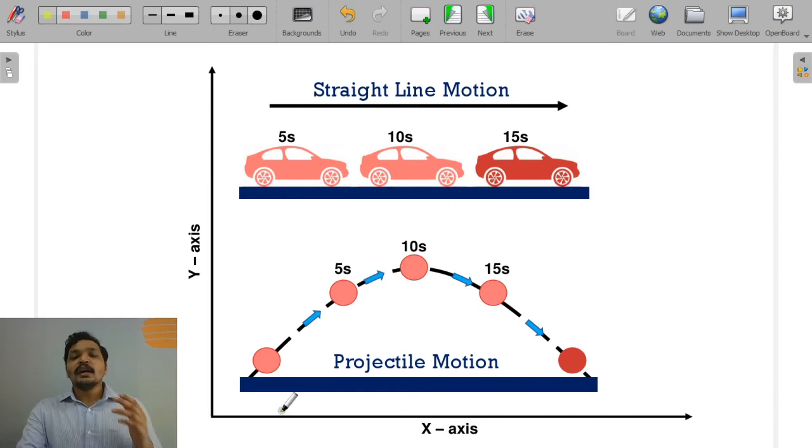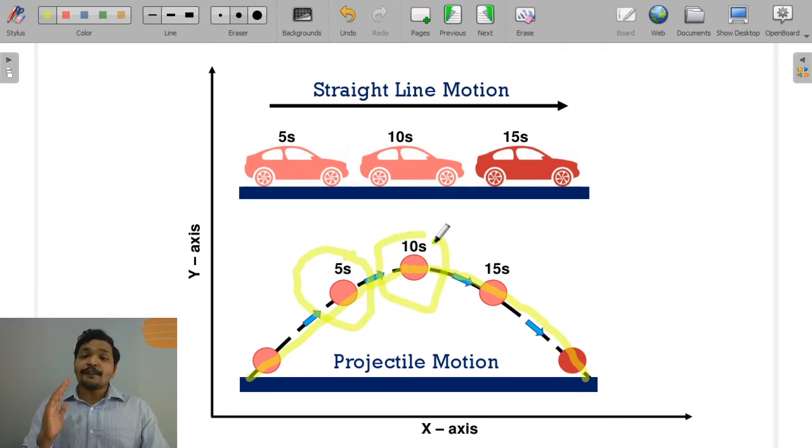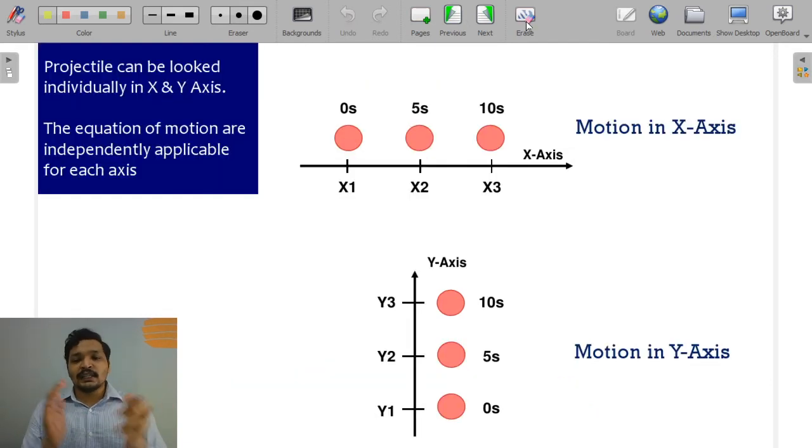Unlike straight line motion, in a projectile motion, this ball is moving both in x and the y axis. So you see this ball on the bottom, it is moving both along the x and the y axis. It has different x coordinate and y coordinate at different time frames. So you see this ball at 5th second and at the 10th second, it has different x and y coordinate. So how would it look like when I'm going to look from two different axes, that is x-axis and y-axis? So it would look something like this.